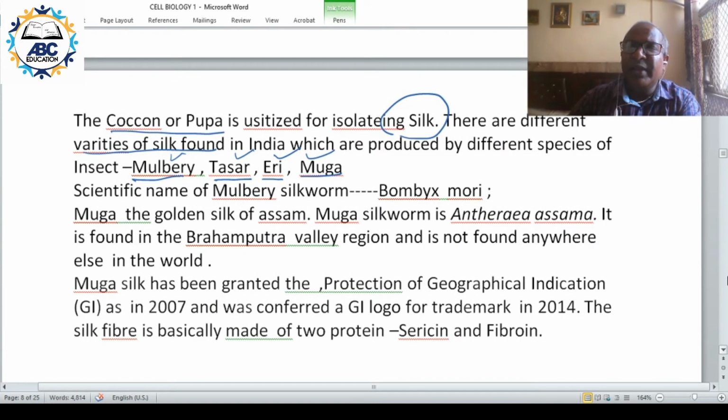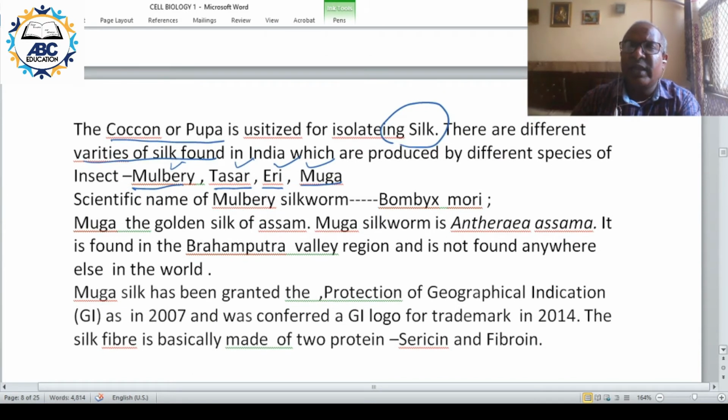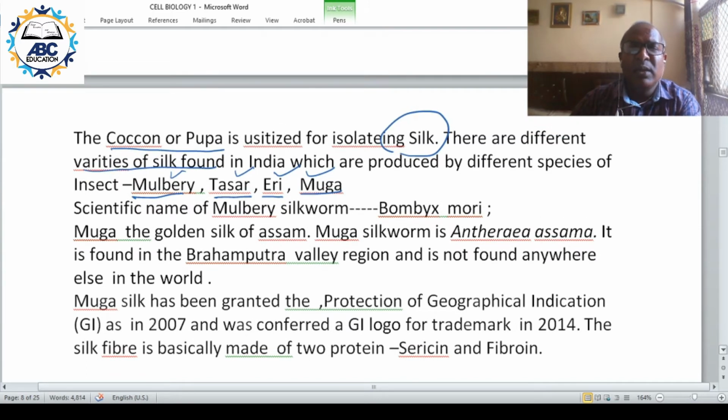Now the scientific name of the mulberry silkworm is Bombyx mori.